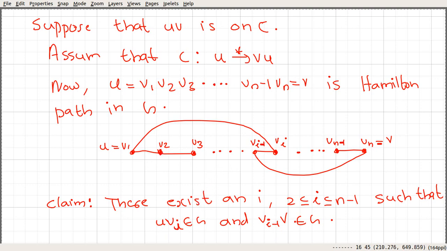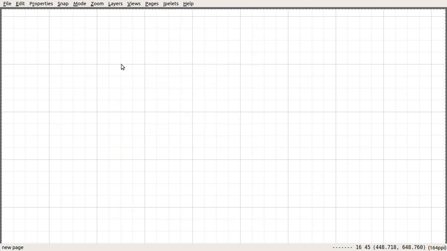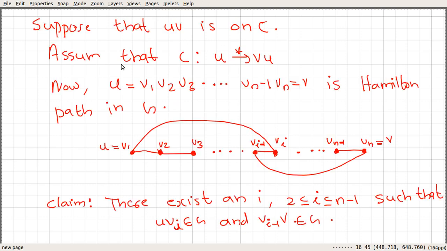If this is not the case, then we will get a contradiction. Let's see that particular thing. If this claim is false, if there does not exist an edge like this, then we will arrive at a contradiction.